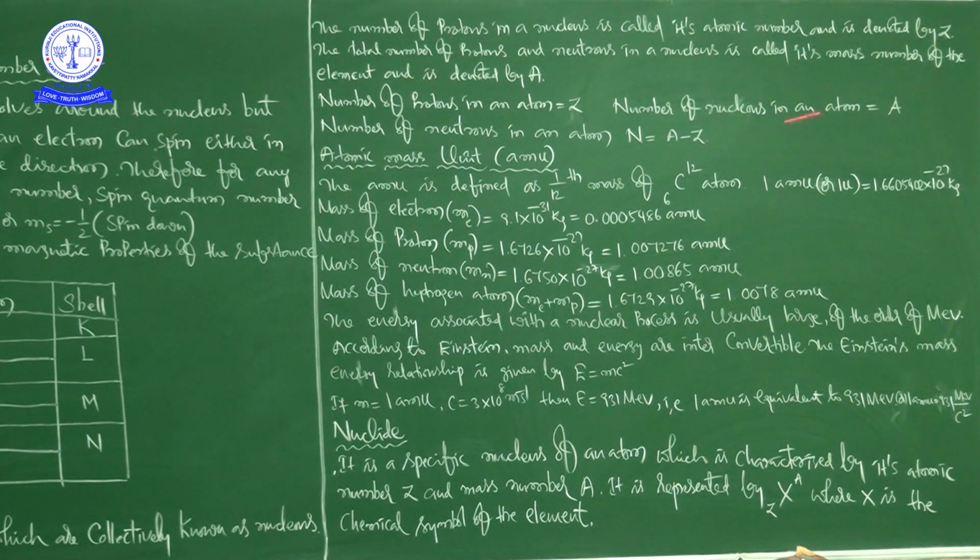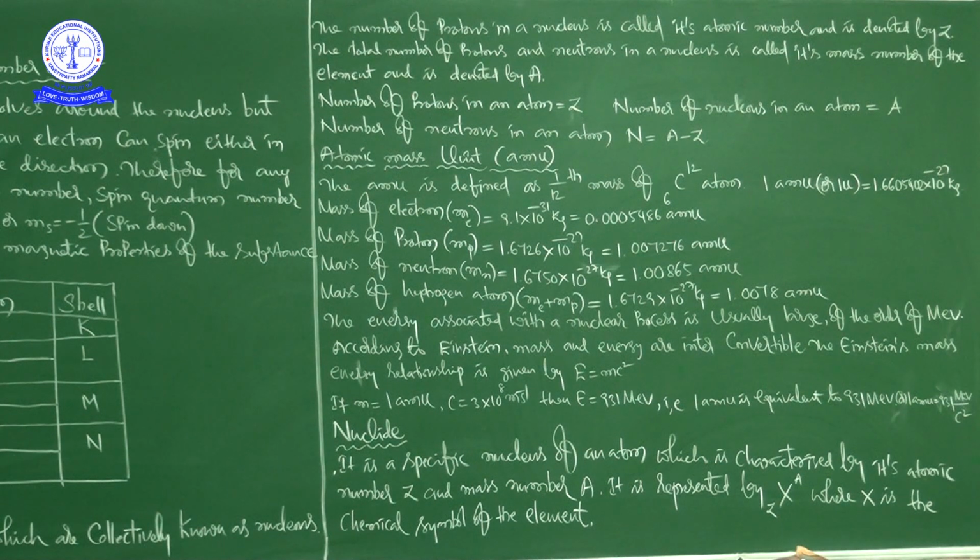Here we have seen C12 with 6: this is the mass number, and this is the atomic number. So the notation is like that, and X is the chemical symbol of the element. Carbon means C, aluminium means Al, sodium means Na, magnesium means Mg, calcium means Ca. Like that, in our periodic table you can see various elements.